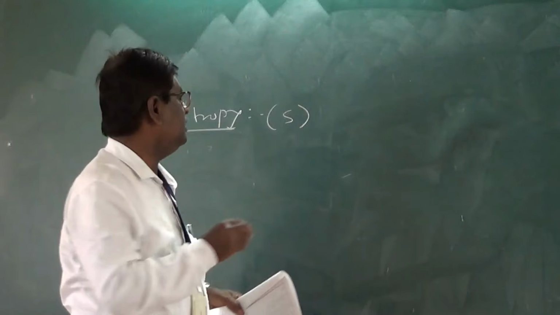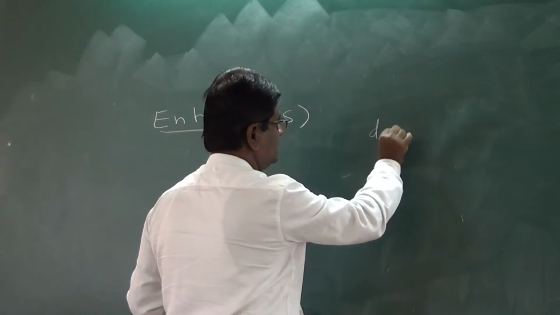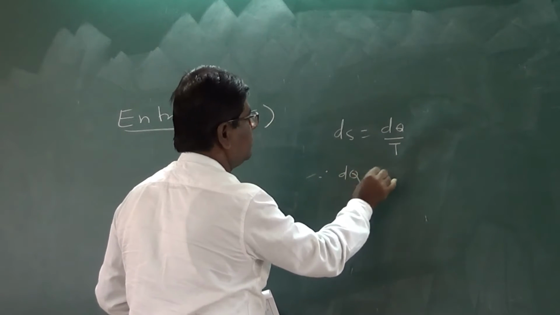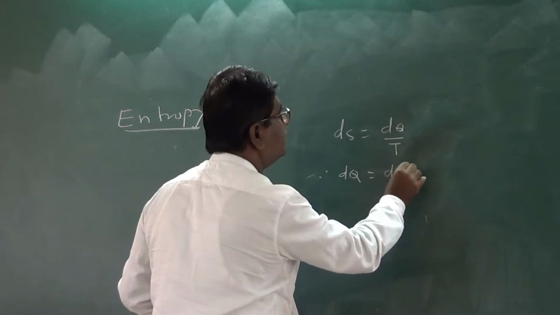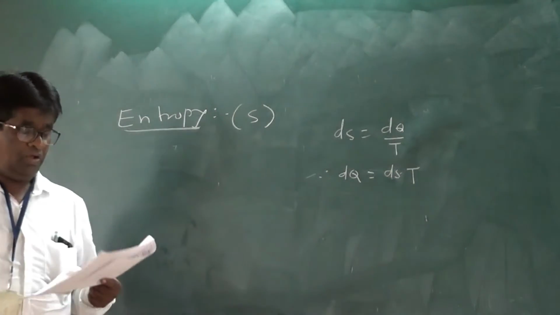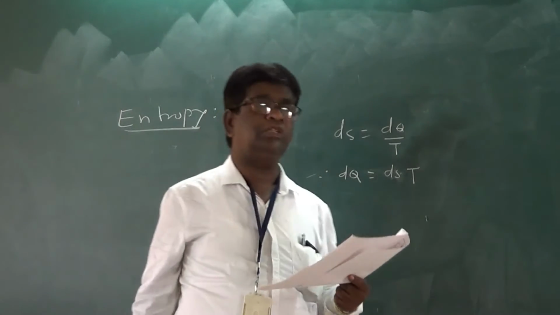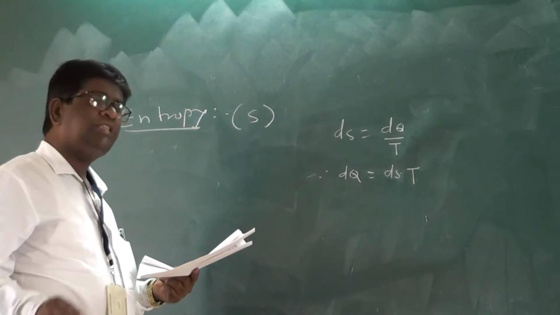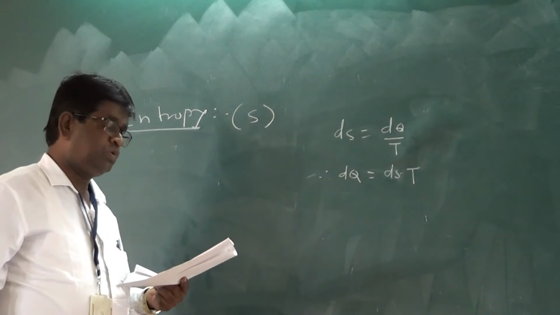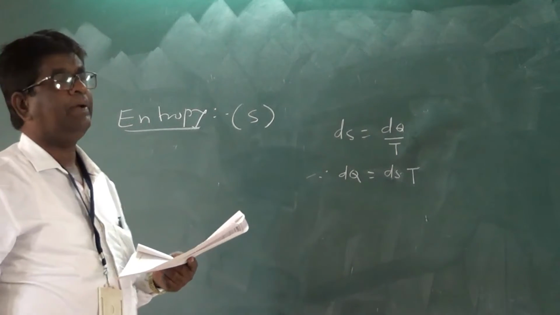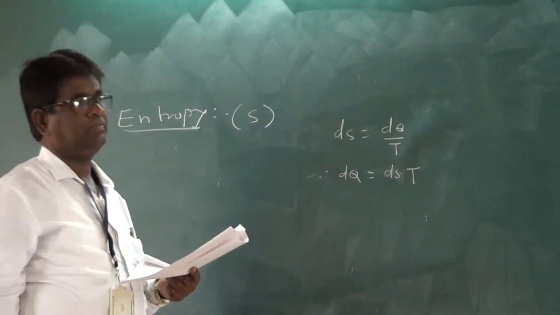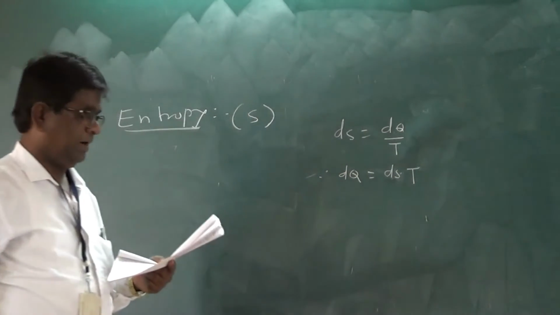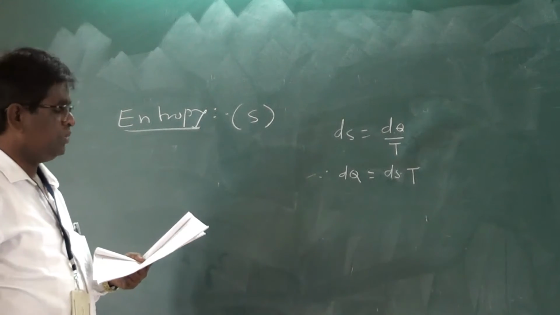So this is also important. We know dS is equal to dQ by T, therefore dQ is equal to dS into T.